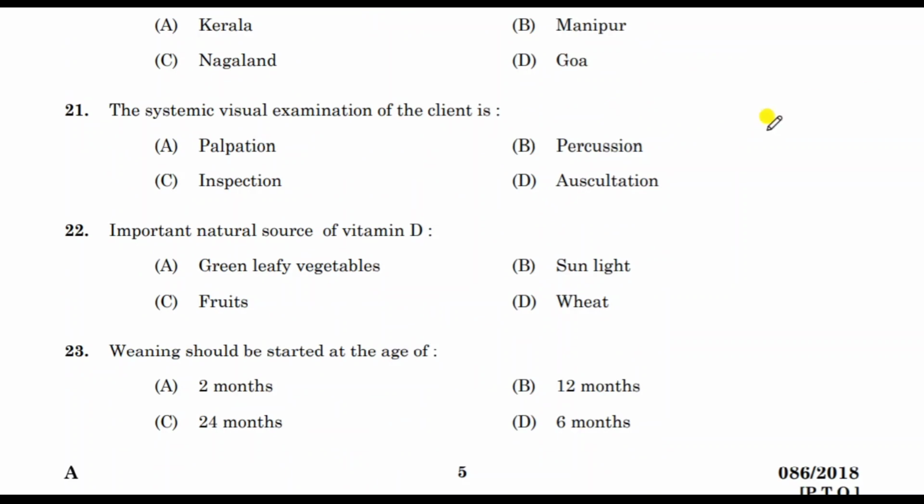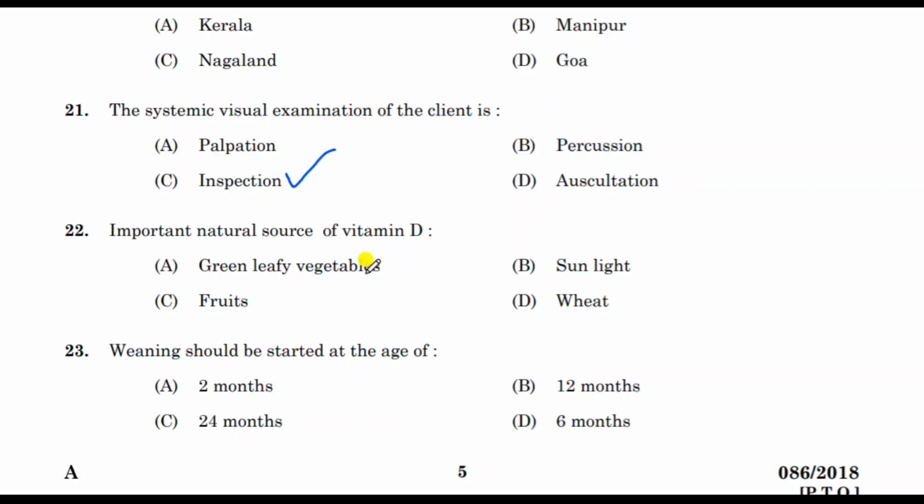The systemic visual examination of the client is, correct answer is inspection. That means visual examination, just watching what is happening, that is inspection. Auscultation means with the stethoscope auscultating breath sounds or abdominal sounds, that is all.